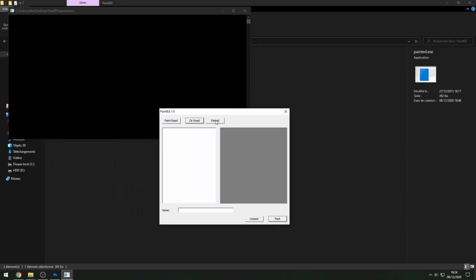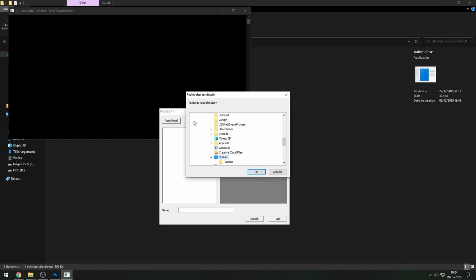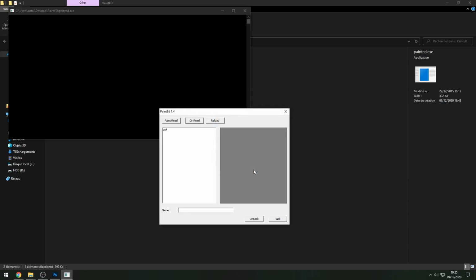The software works like this. We have three buttons: paint read, directional read, and reload. If we want to create a paint, we need to use the direct read. So I click on it, and I now need to choose the folder where all my TGAs are. For now, we'll just have the KXF TGA on the desktop. If I click OK, boom, we found our KXF folder.